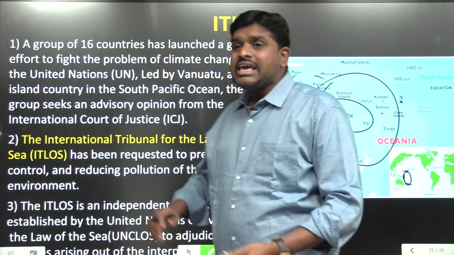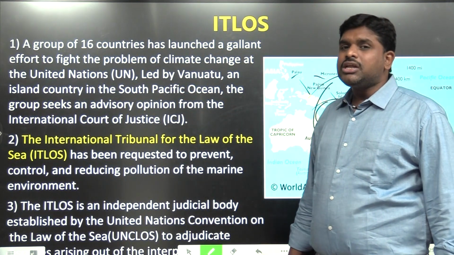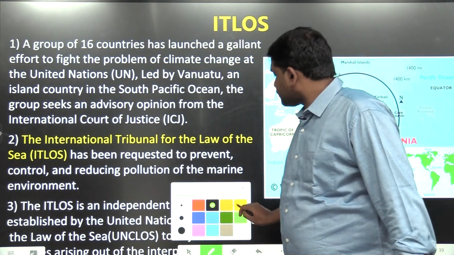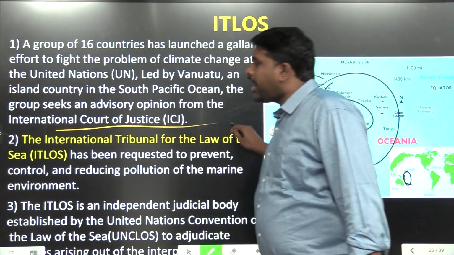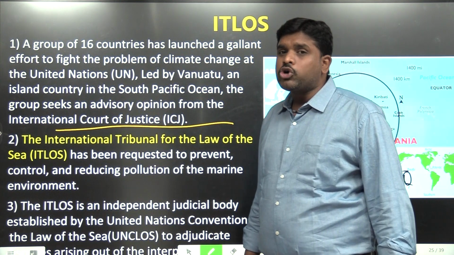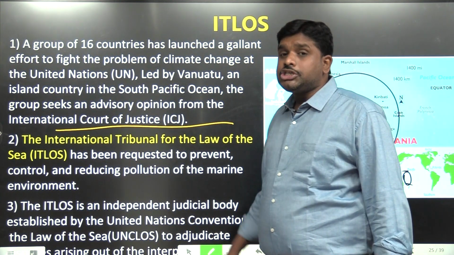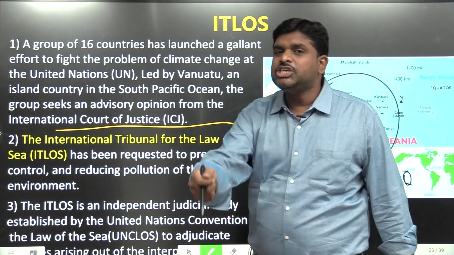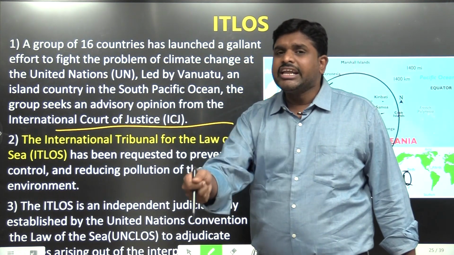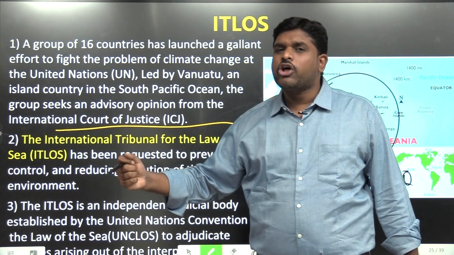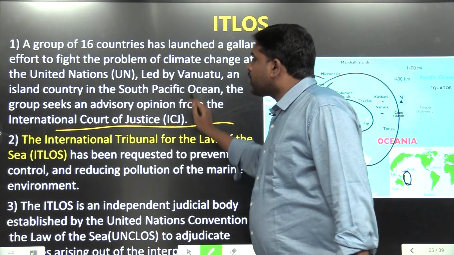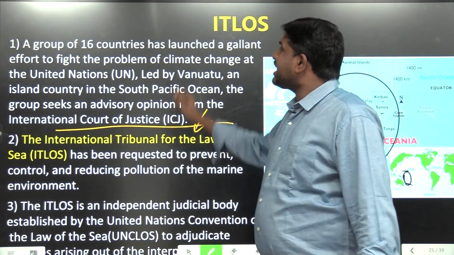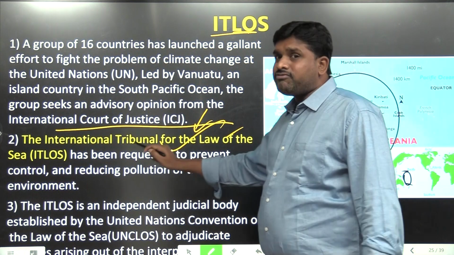So they gave a complaint to the International Court of Justice, very important, for climate change, how they are facing it. Vanuatu came forward and filed a petition with the International Court of Justice. The International Court of Justice is an arm of the United Nations, and it sent the case to the tribunal called the International Tribunal for the Law of the Sea.